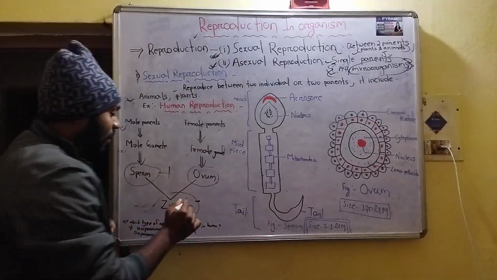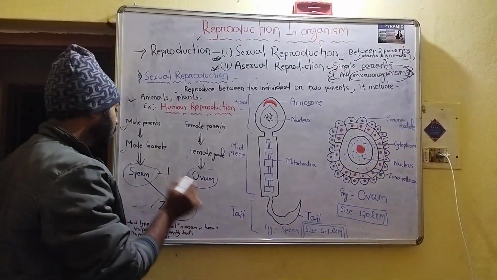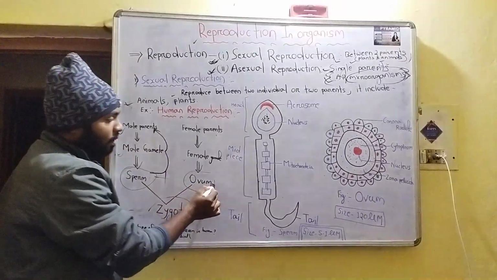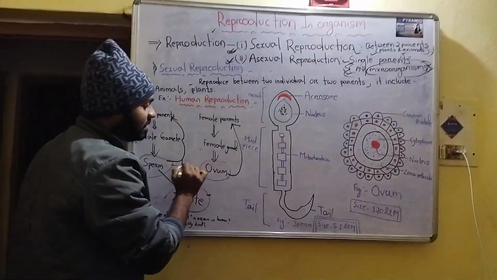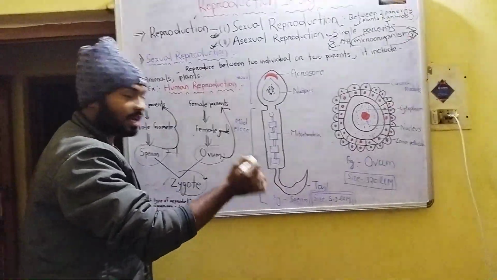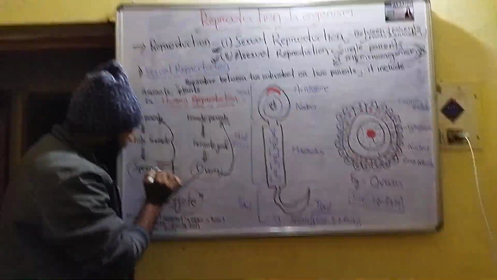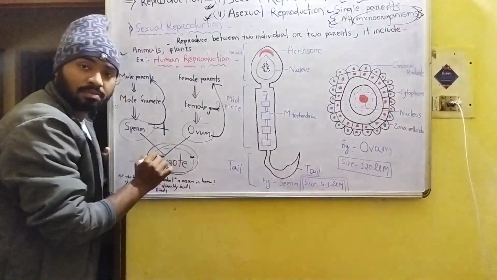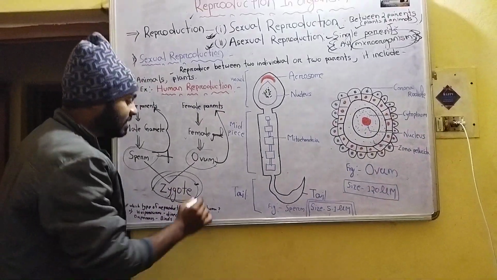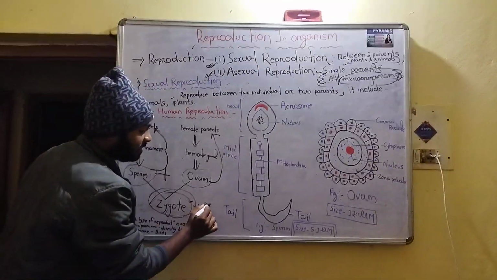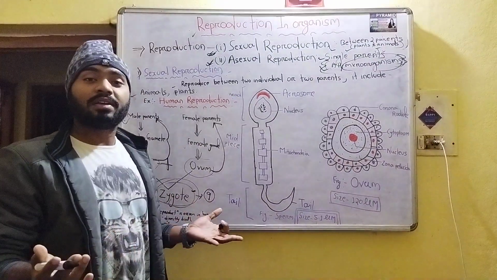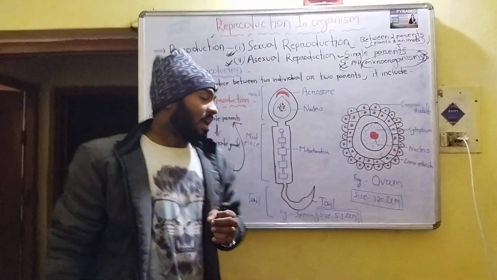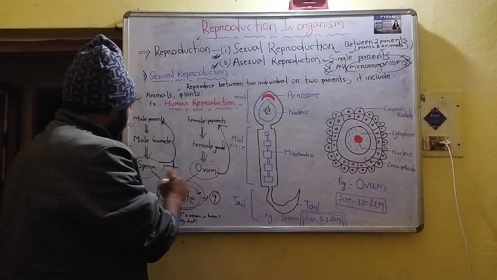This zygote, first of all, after the reproduction, the sperm will come from the male parent, and the ovum comes from the female parent. All these things happen in the mother's body. After the combination of the sperm and ovum, the zygote will be formed. Then after 9 months, this zygote will be formed into our body directly from the mother's body. So for your better understanding, I have drawn the diagram of the sperm and ovum.